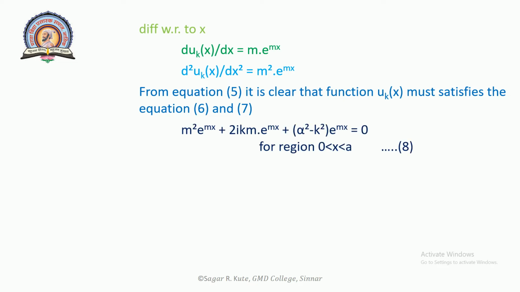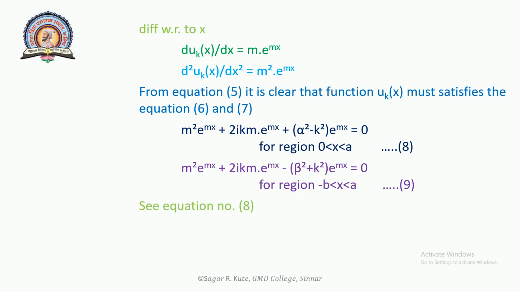m squared e raised to mx plus 2ikm e raised to mx plus (alpha squared minus k squared) e raised to mx is equal to 0, for the region 0 < x < a. This is equation number 8. For the region -b < x < 0, m squared e raised to mx plus 2ik e raised to mx minus (beta squared plus k squared) e raised to mx is equal to 0. This is equation number 9.